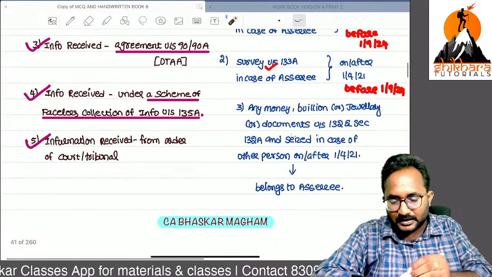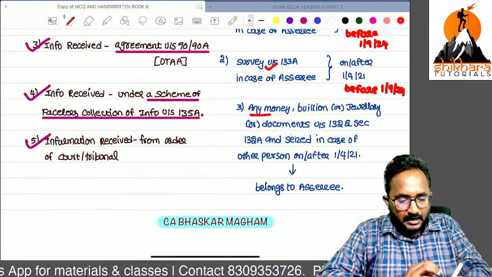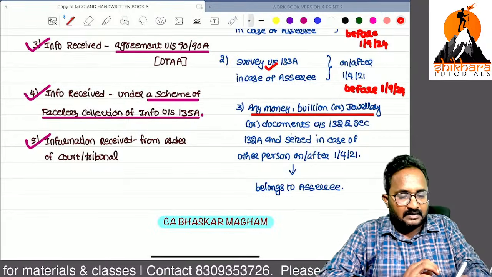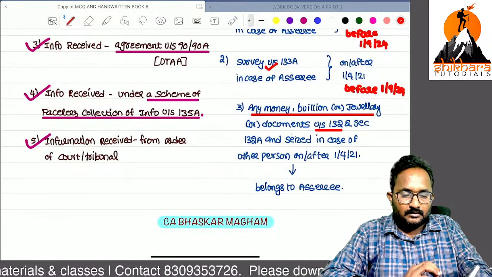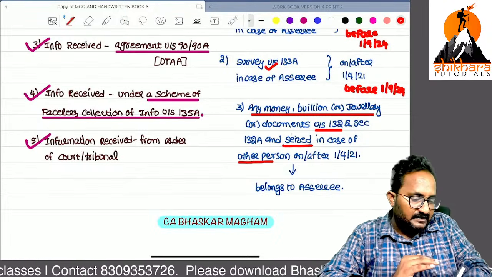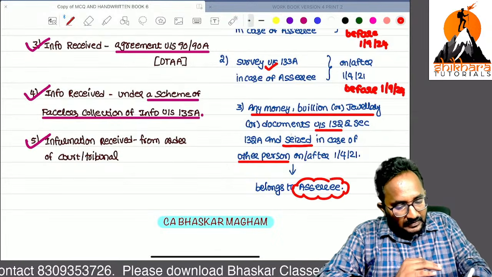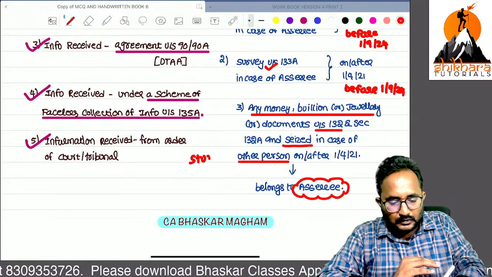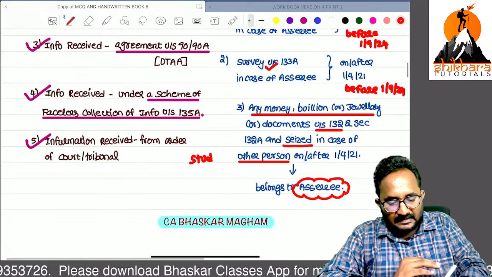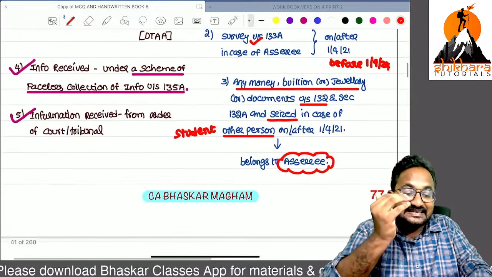Last point is important. Sir, any money, bullion, jewelry, documents are seized or searched and seized in the hands of other persons, but these things belong to me. Example, in the hands of one student, search is conducted and assets are seized.